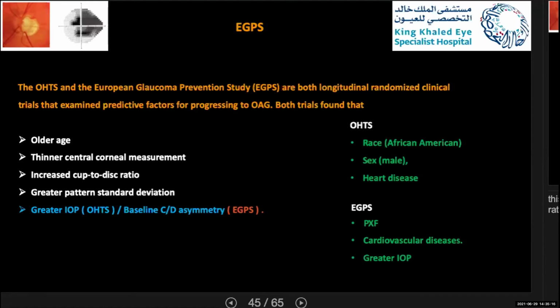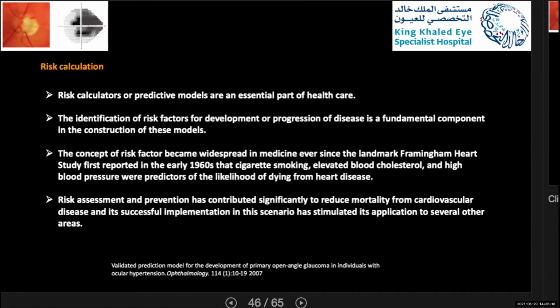Okay, so with all this information, we need to have a specific risk calculation. So if you have patients with high IOP, patients with abnormal pattern standard deviation, how can I classify this patient either to start medication or not, and what is the risk?